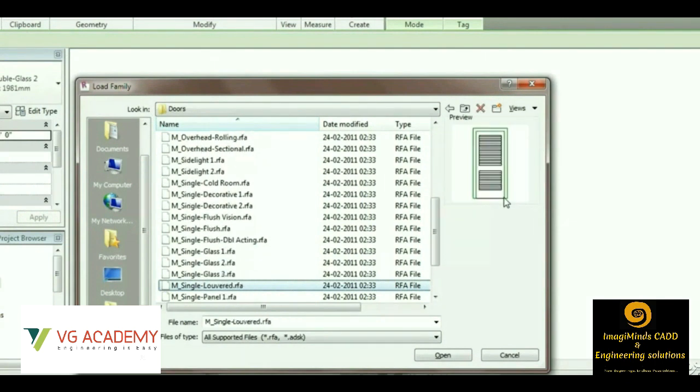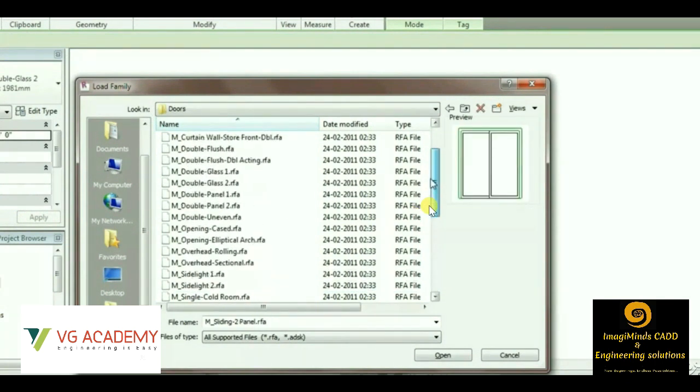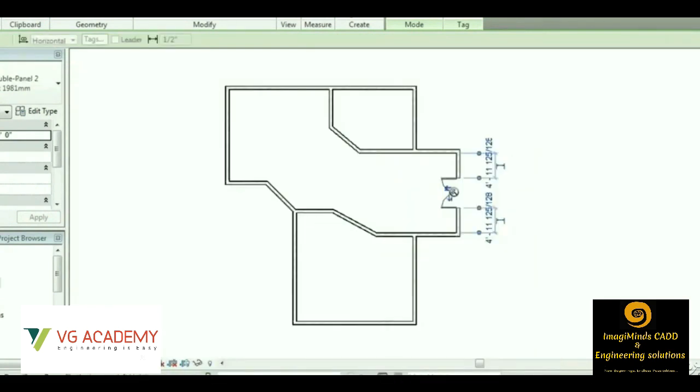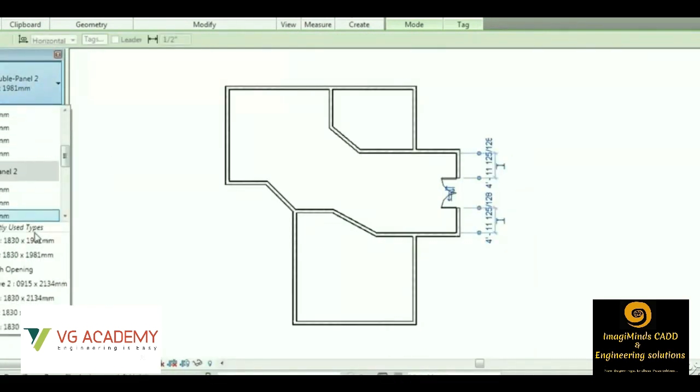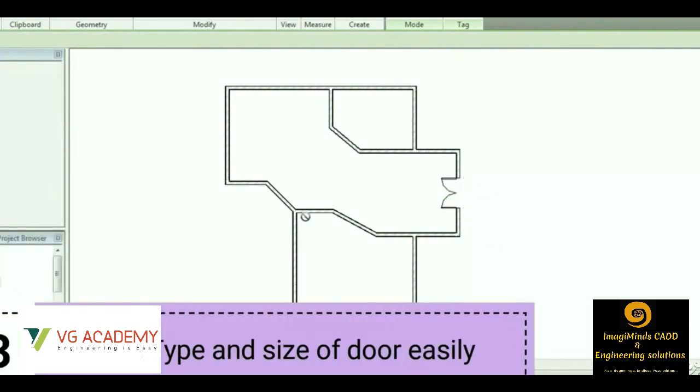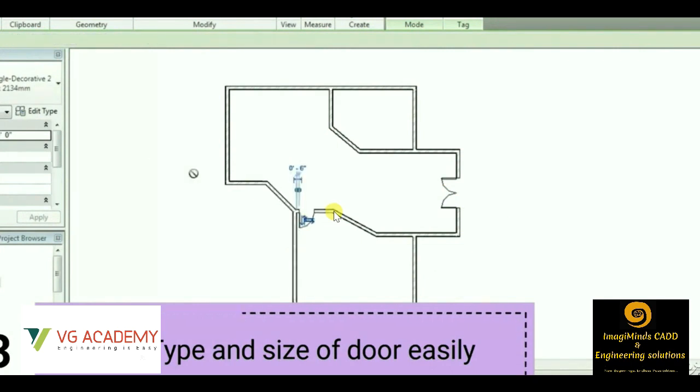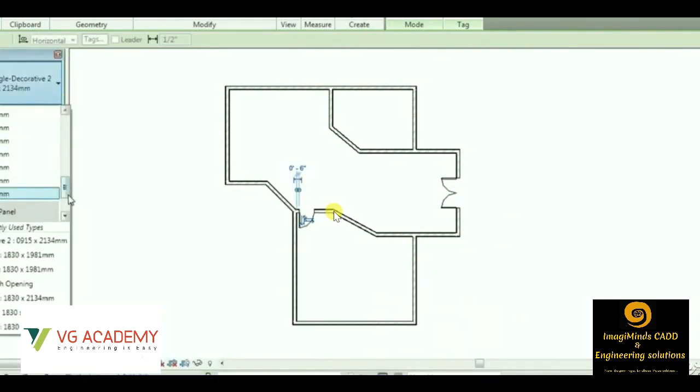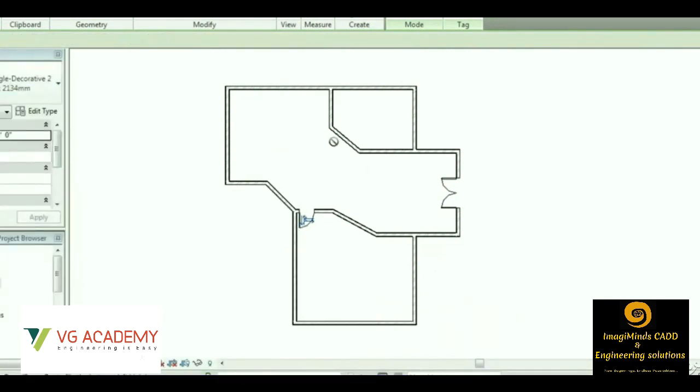So this is the concept of putting the doors and windows. We have n number of doors and windows which are already loaded in the Revit architecture software. We can simply select from those door options, select any type of door and place it on the walls. We do not have to trim any wall portion as we have to do in AutoCAD.